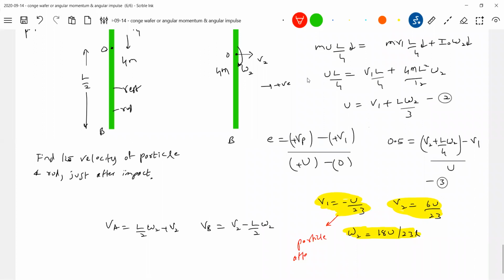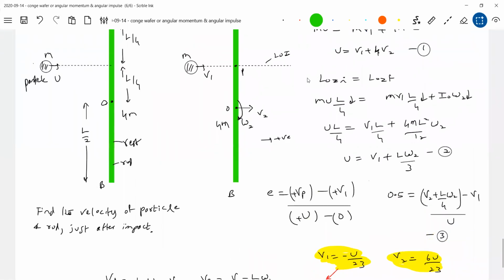Particle after collision rebounds or retraces path. In the question, if they give directly after collision, the particle comes to rest, tell me what you are going to do here. You are going to write V1 equals 0. Very easy for you. How to get velocity of any point, VA and VB like this.